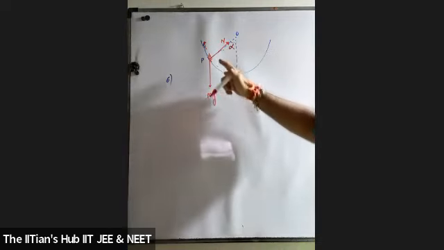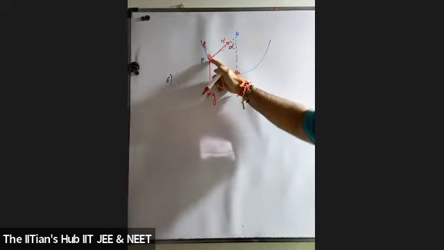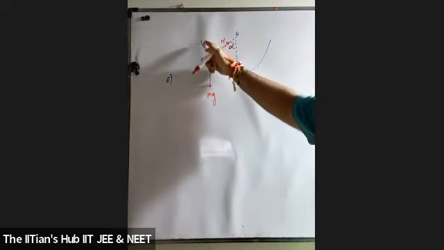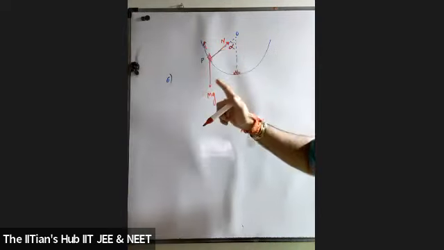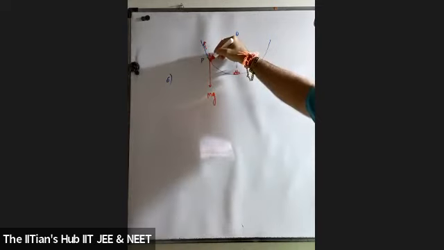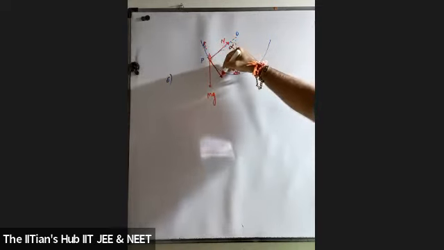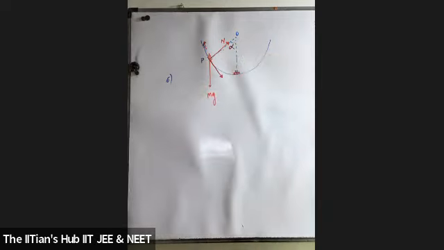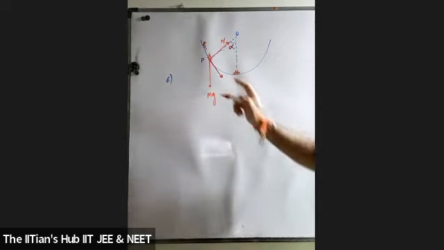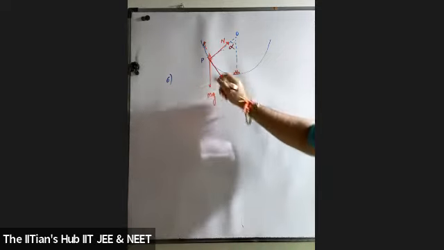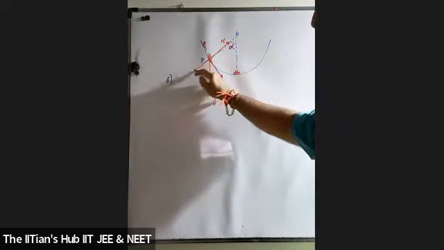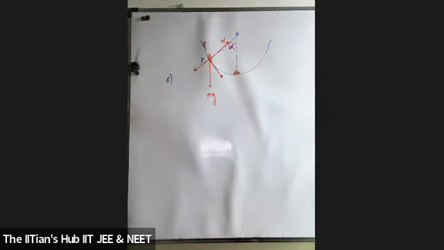Now listen carefully. If the insect doesn't manage to reach the top, that means there is some force trying to drag the insect in the downward direction along the hemisphere. So which force will that be? A component of mg, this will be your restoring force. Can I resolve this mg into two components? Why not?